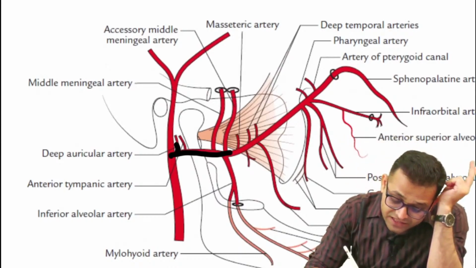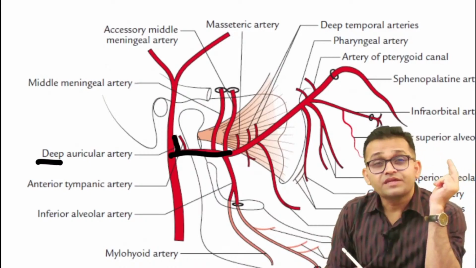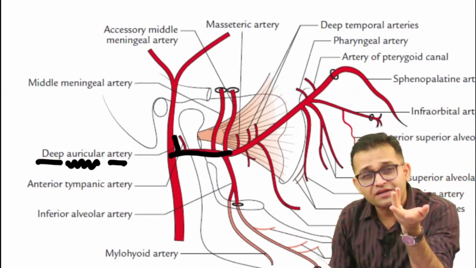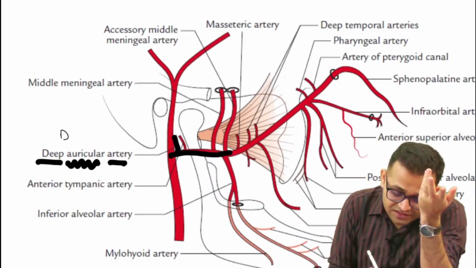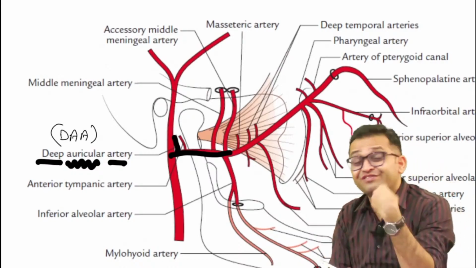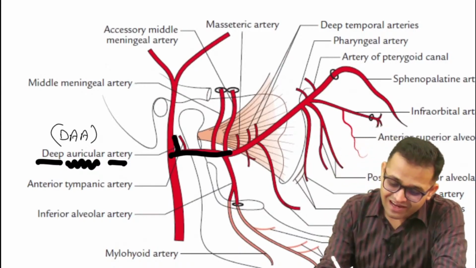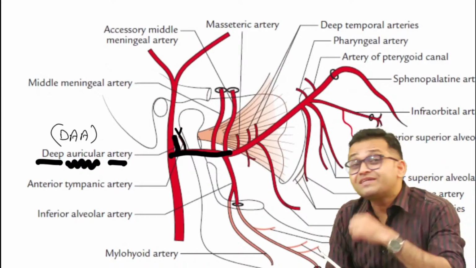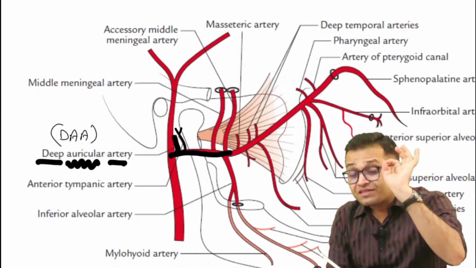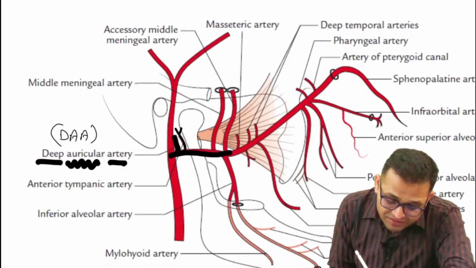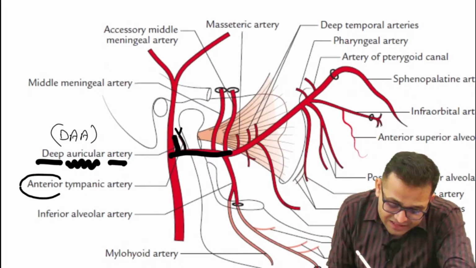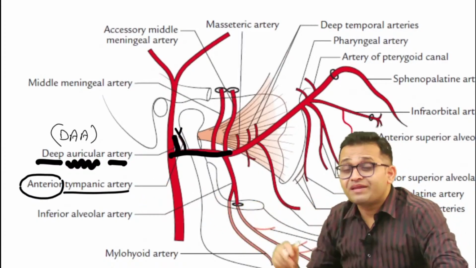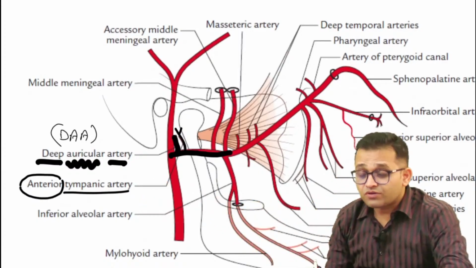Yes, one artery is deeply located, so you will say deep. It is going to the auricle, so it is known as the auricular artery. Simple, deep auricular artery. You can say this is the DA. Now can you observe the next artery is going towards our tympanic membrane. ENT integration, the blood supply of the tympanic membrane. You can remember the tympanic artery, it is supplying from the anterior aspect. So anterior tympanic artery. Getting the point? Okay, sir.